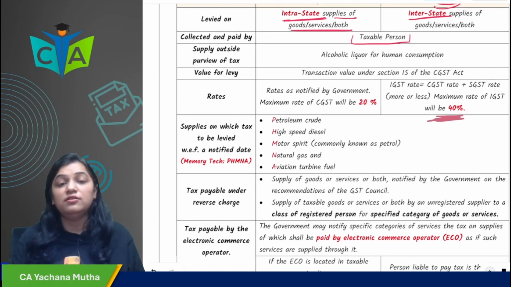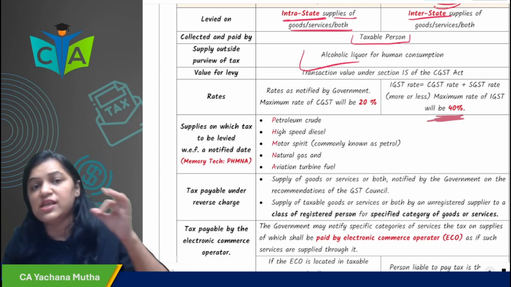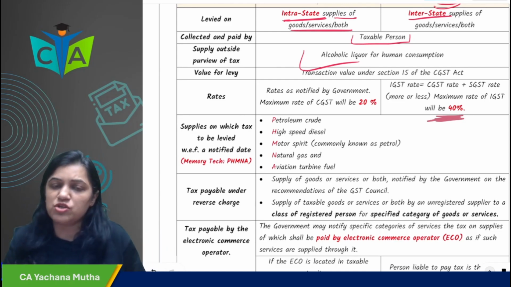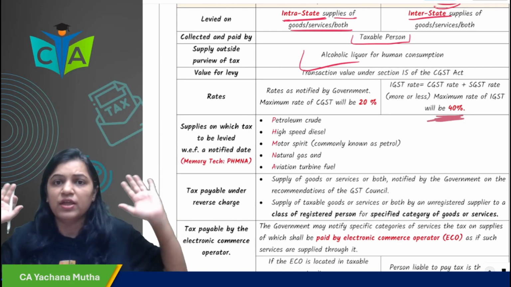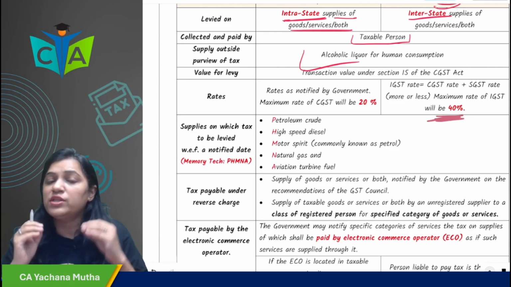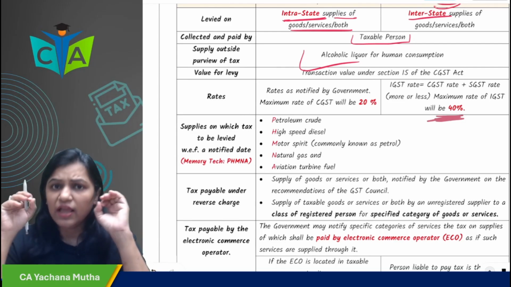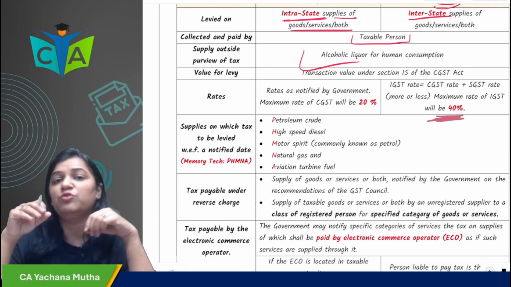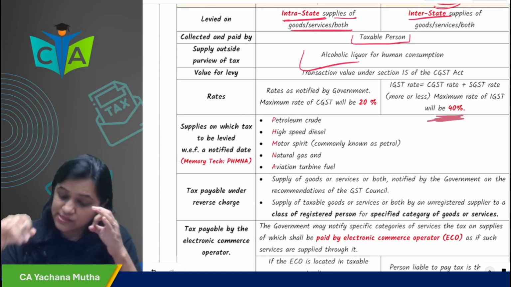What is outside that? Alcoholic liquor for human consumption. We have studied it many number of times. Alcoholic liquor for human consumption is outside CGST, SGST. It's outside GST only. GST will not be levied on alcoholic liquor for human consumption. Which taxes are levied? You remember, we have studied in chapter number 1. State excise on its production and manufacture, and on its sale, VAT or CST as the case may be.